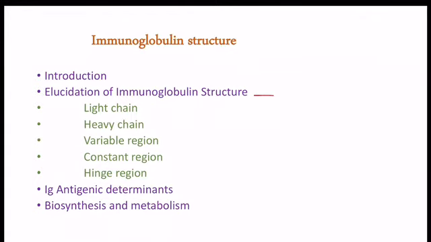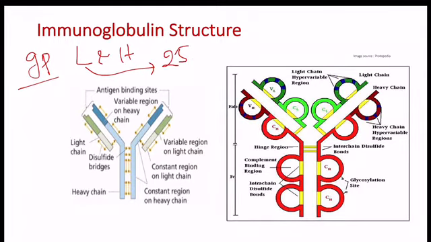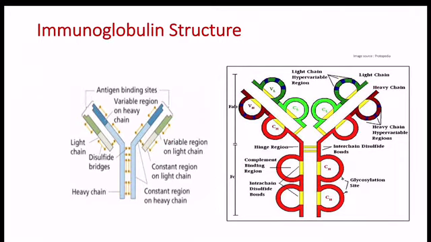Now we move on to the structure. Immunoglobulin structure. Immunoglobulins are glycoproteins made up of L and H polypeptide chains. Light and heavy chains are named because of their molecular weight. L chain has a molecular weight of 25,000 Daltons. H chains have the molecular weight of 50,000 Daltons. This is the L chain portion and this is the heavy chain. Antibody molecule has a Y shape. This is the Y shaped structure of antibody and this is the domain structure of antibody.